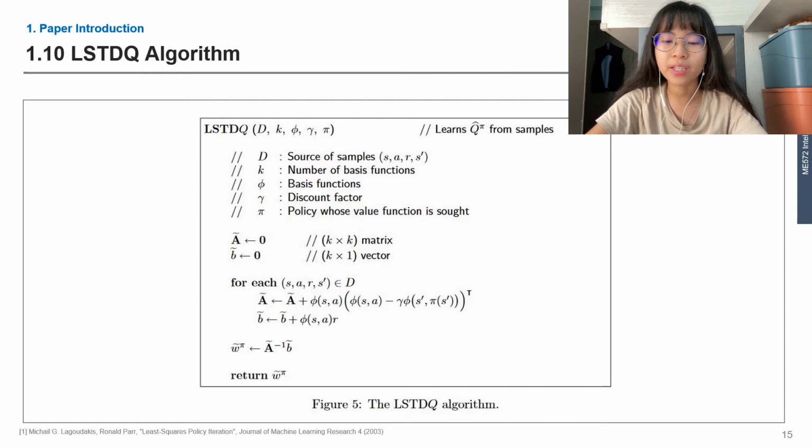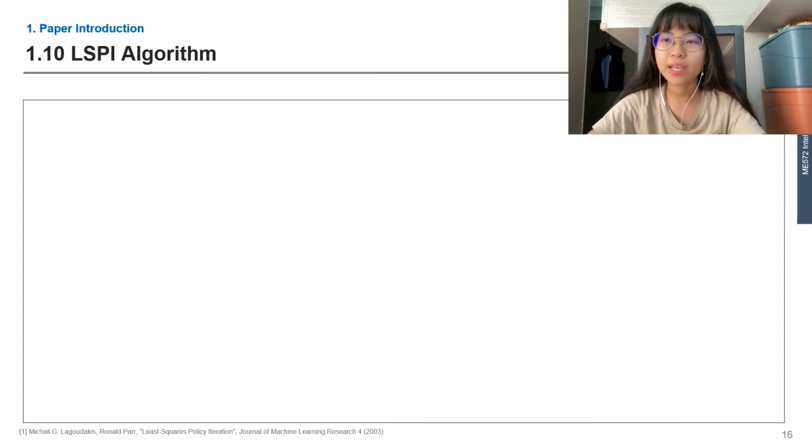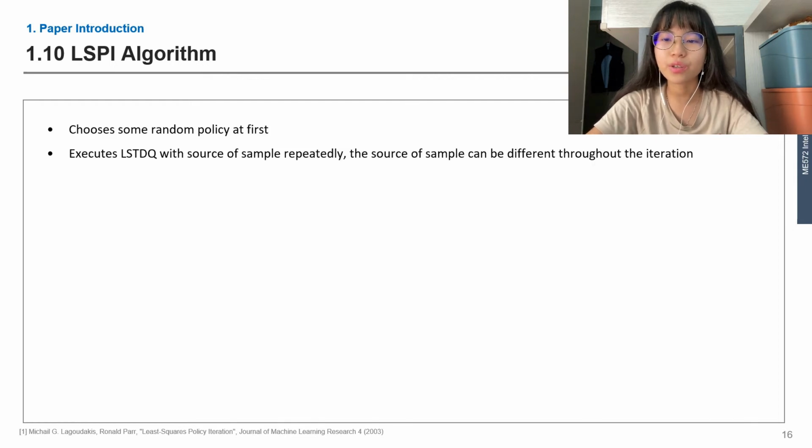Finally, the learning parameter omega pi would then be returned by LSTDQ. Let's go back to the LSPI algorithm. The LSPI will first choose some random policy, then it will execute LSTDQ with the source of samples repeatedly. This source of samples can be different throughout the iteration, which means that the input can be updated from time to time. The LSPI will stop running LSTDQ only when the policy returned from LSTDQ converges to optimal.